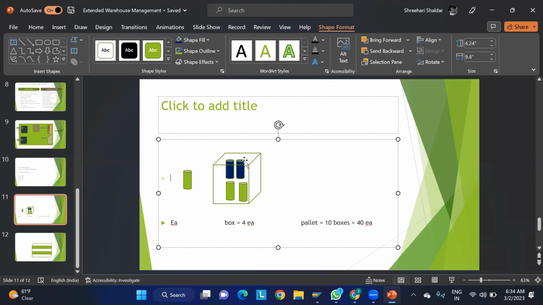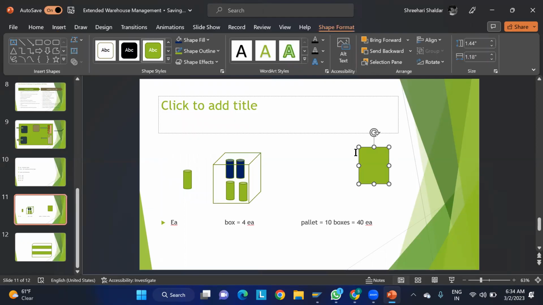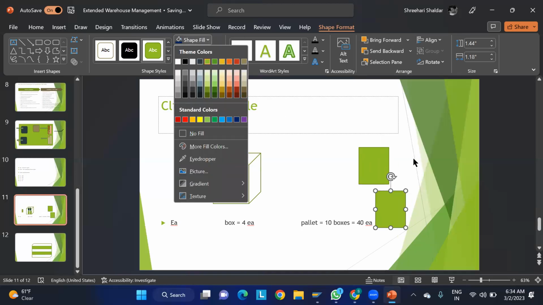Whenever we receive these materials, let us consider you have some storage types. Here also we have some storage types. This storage type is for the green color boxes, and this one is for the blue color materials.